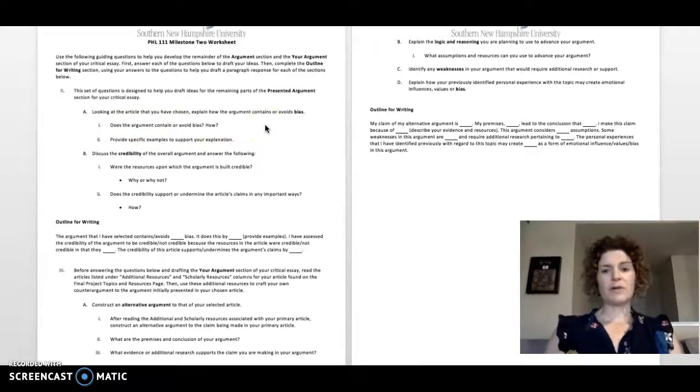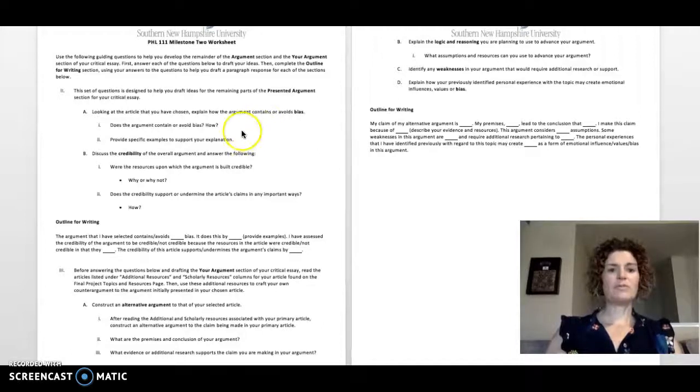And this is your primary article again, and you're looking to see if the author provides both sides of the story or only provides one side. If it's only one side of the story, then it's a biased article. Another way is that the author, him or herself, can be biased. So let's say I'm doing an argument on online education. I have a bias because I make a living teaching online.